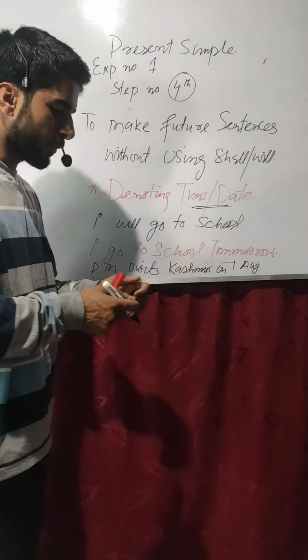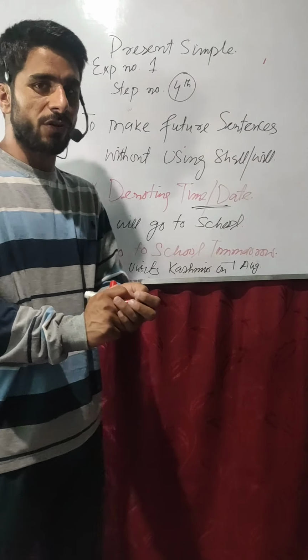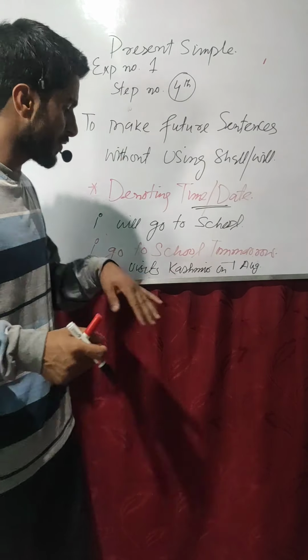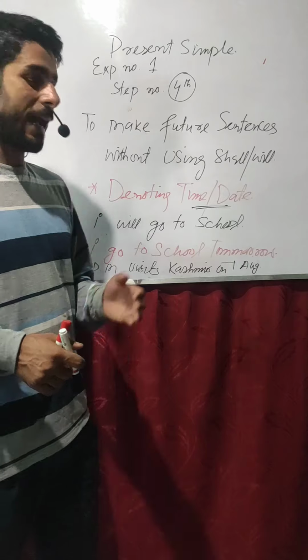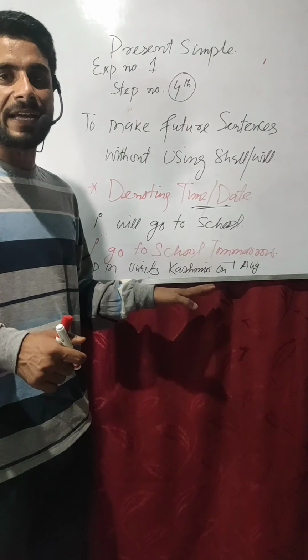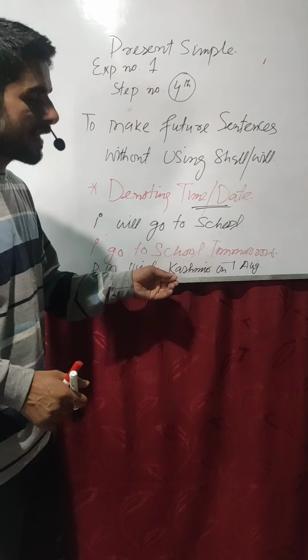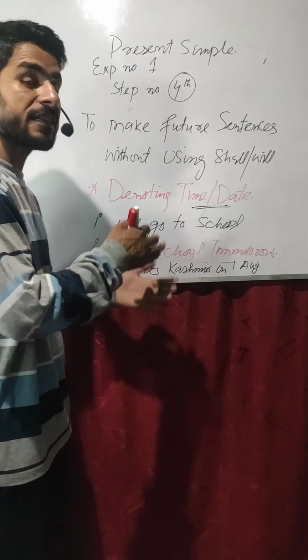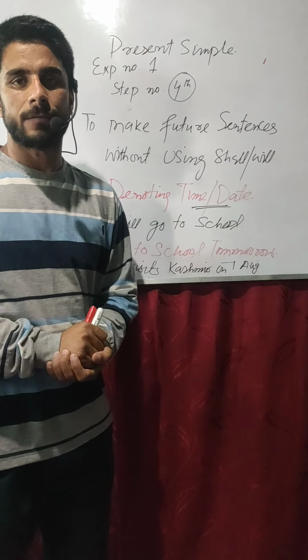Okay, as you know that there is much time left to 1st August, and we talk about 1st August without using shall and will, and this sentence clearly indicates it has the sense of future, and it is the sentence of the future tense.